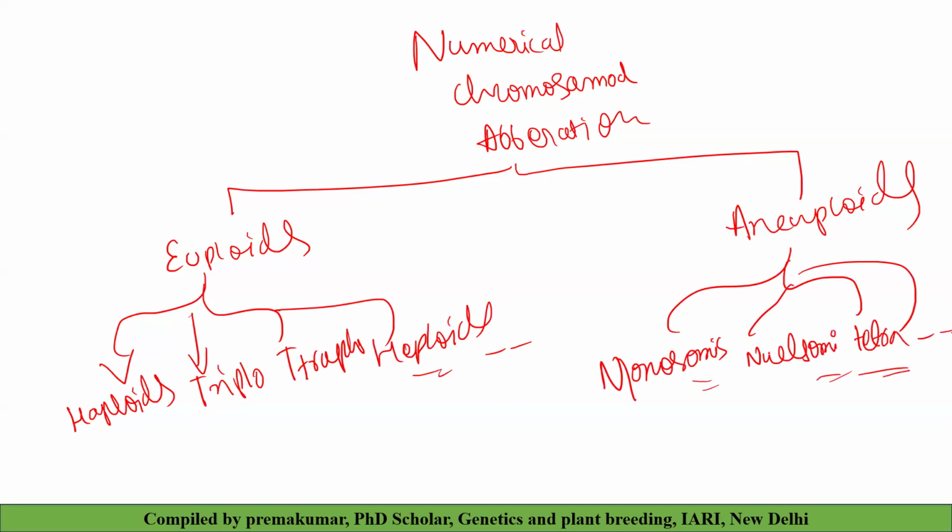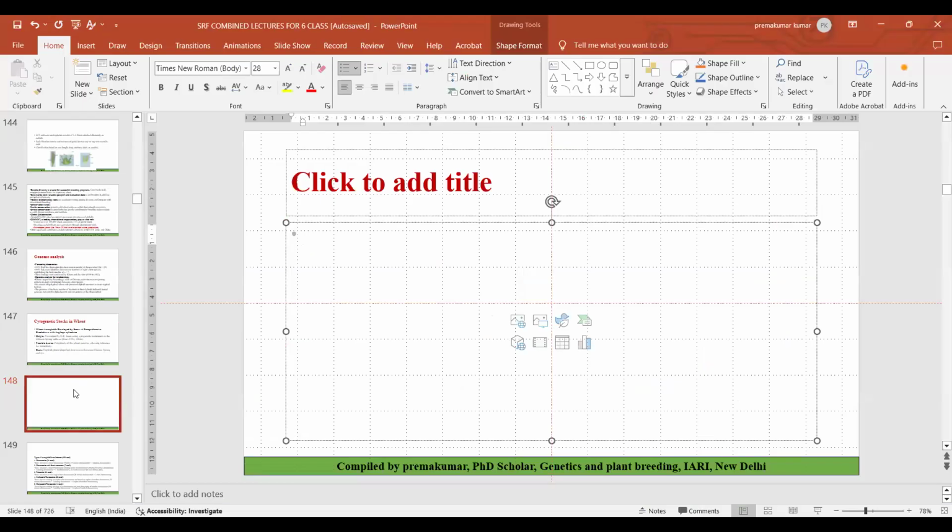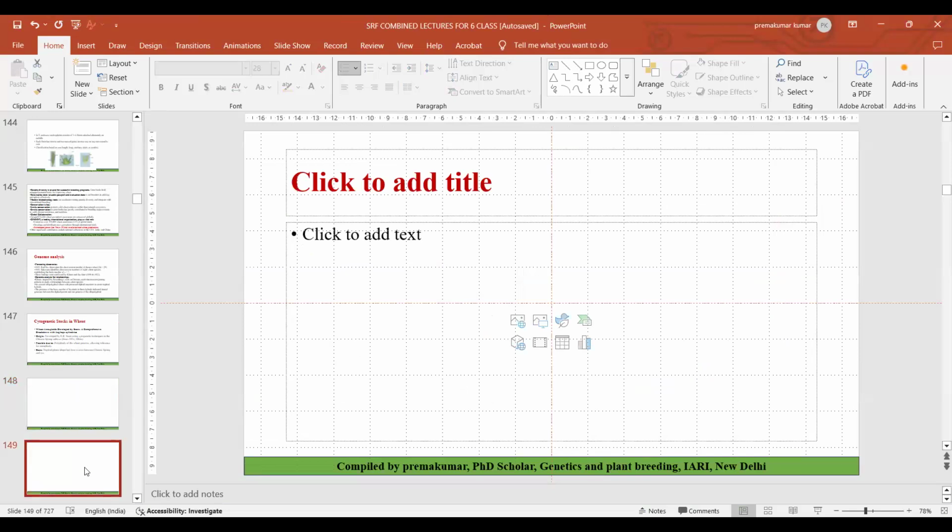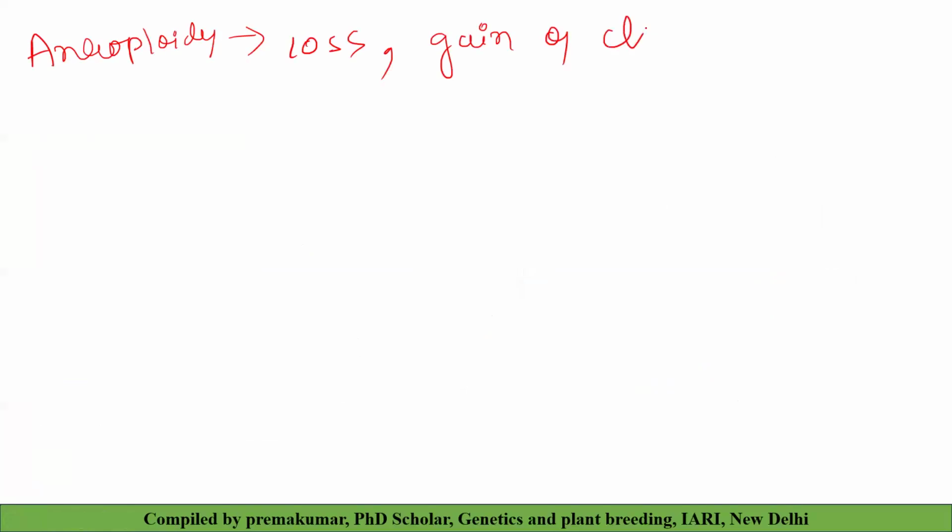What is aneuploidy? First we'll discuss aneuploidy. Actually, I'm starting a new way of teaching. Aneuploids mean loss or gain of a chromosome from the normal diploid complement.